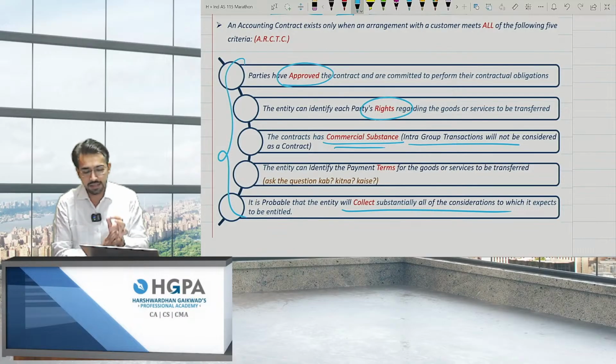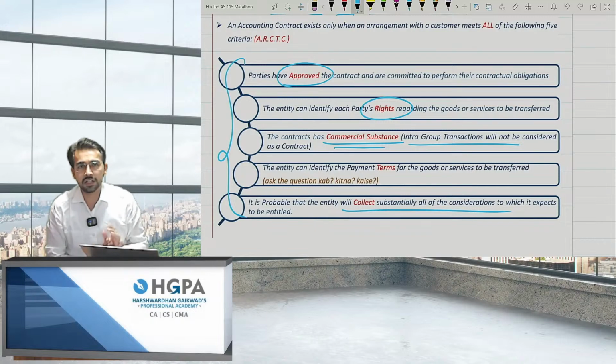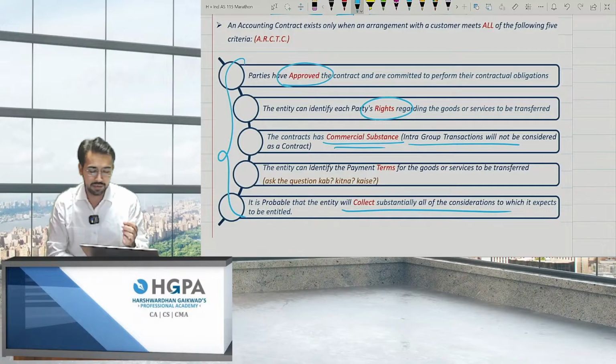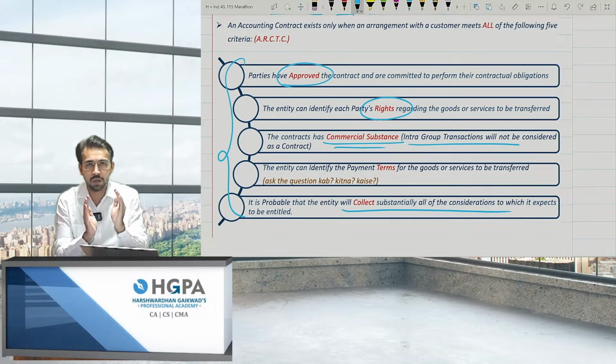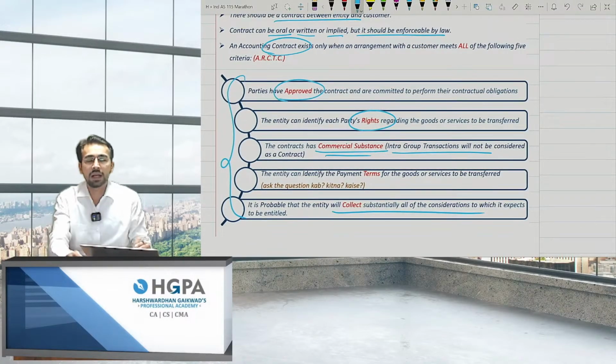The next is C, commercial substance. There should be a commercial substance; intra-group transactions won't be treated as such. T is the terms, that is the payment terms: how much to pay, when to pay, and so on. And the last is again C, the amount should be collectible. If you are doubtful that you will be able to collect the amount, you cannot book revenue at this point of time, and therefore it will not be treated as a contract.